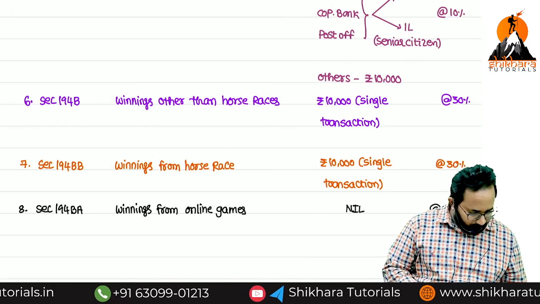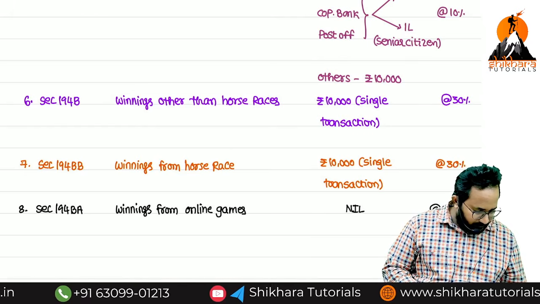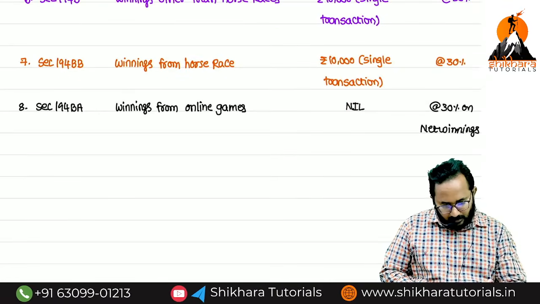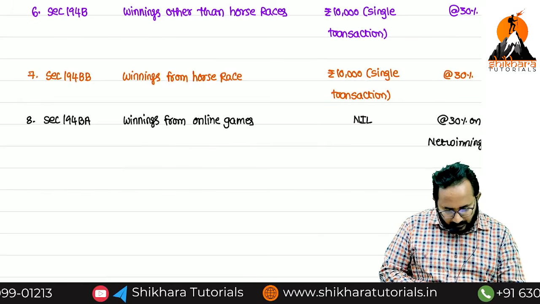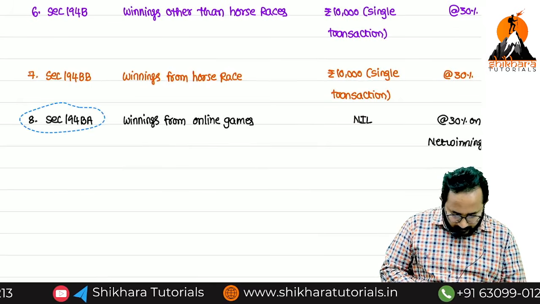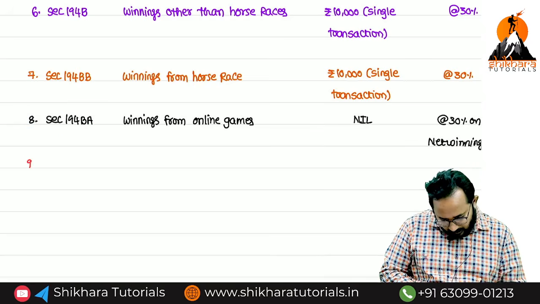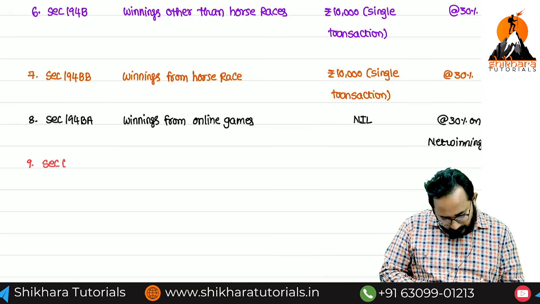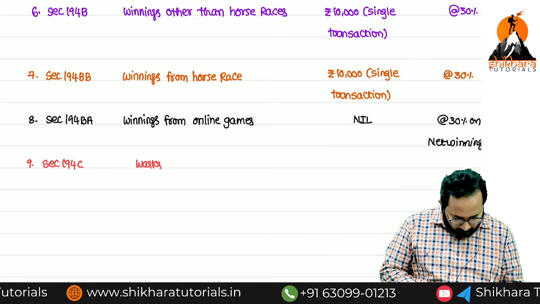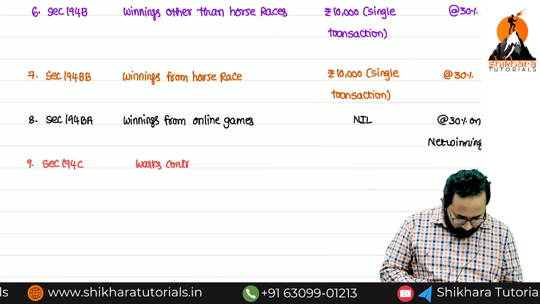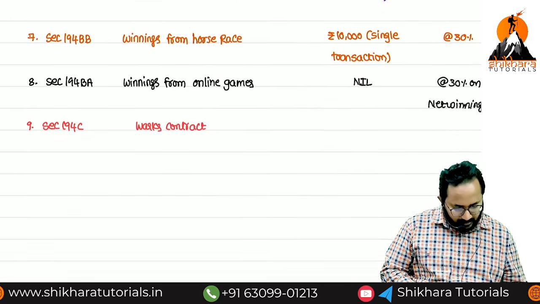Next, I think we started with the C. Now we have to start with the ninth one, section 194C. Works contract. Threshold limit, two types are there.